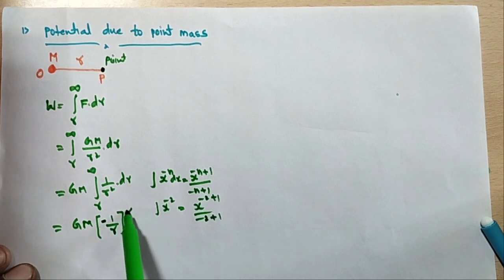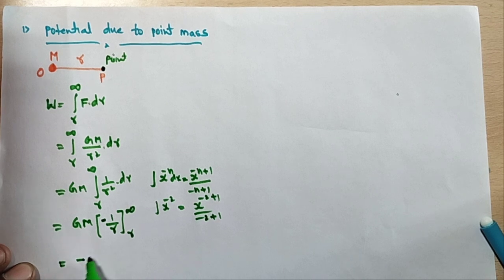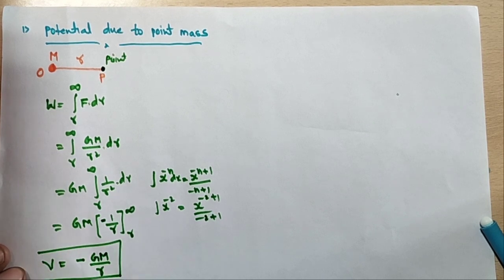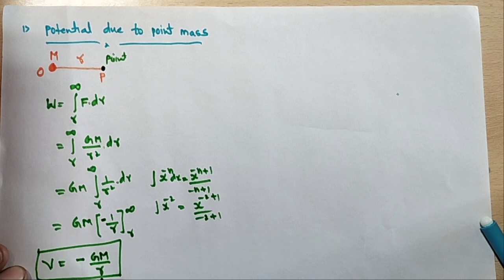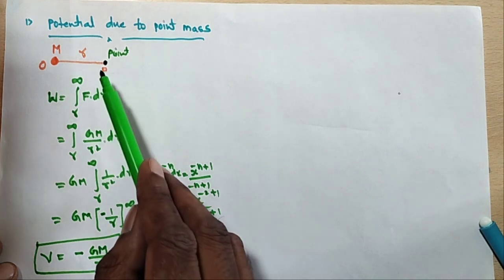With limits r to infinity, substituting infinity gives 0, and substituting r, finally we get minus GM by r. So at the point due to the mass, the gravitational potential V is equal to minus GM by r. This is the potential due to a point mass.